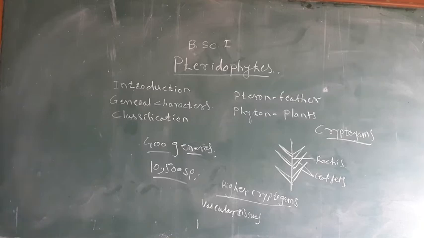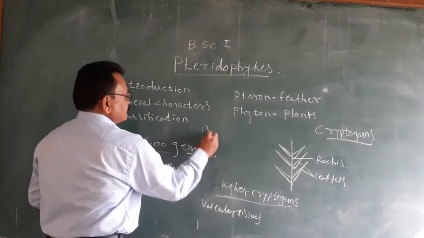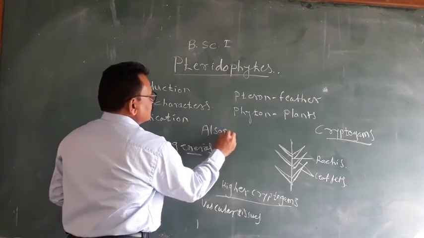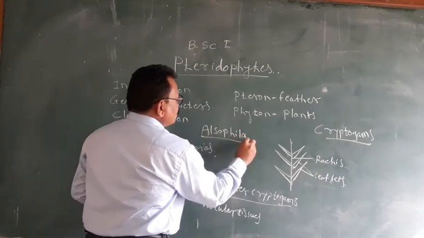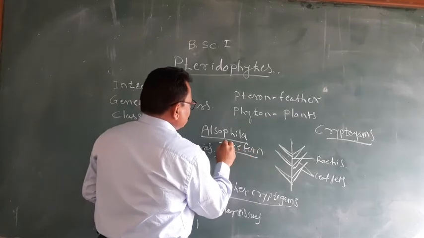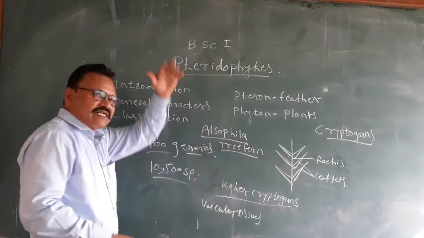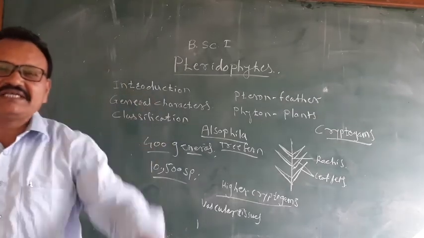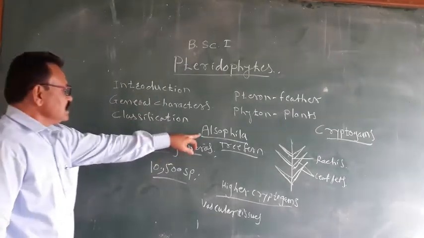Which are the aquatic ones? That is Azolla, Salvinia, Marsilea. These are the aquatic plants. And the other members are the terrestrial ones, and they are perennial, and some are tree-like in form, that is Alsophila. Alsophila is a tree fern. It is larger, more than 10 to 15 feet in height, and therefore it is a larger fern.